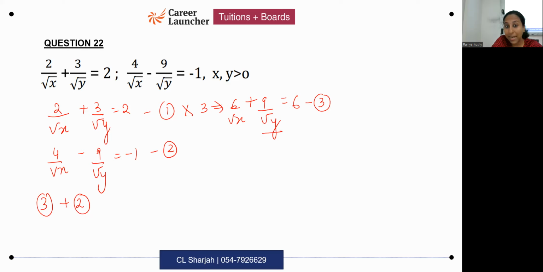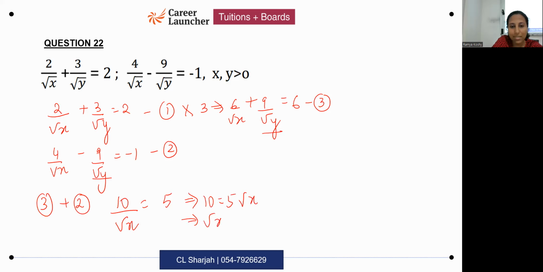Because I can eliminate 9 by root y and minus 9 by root y. When you add both of them, what happens? 10 by root x is equal to how much? 5. Very good.